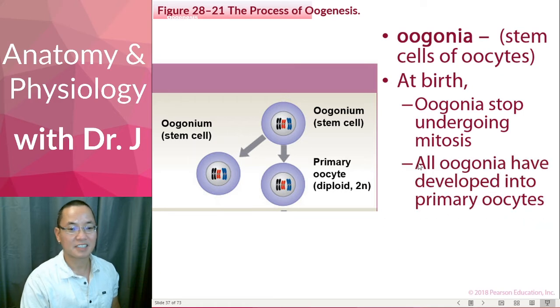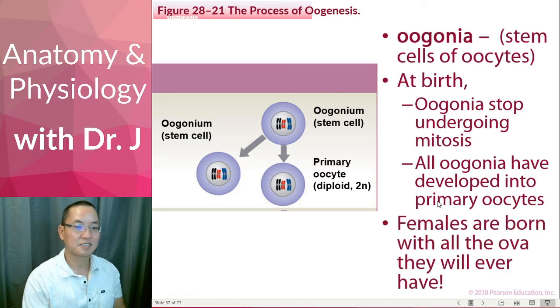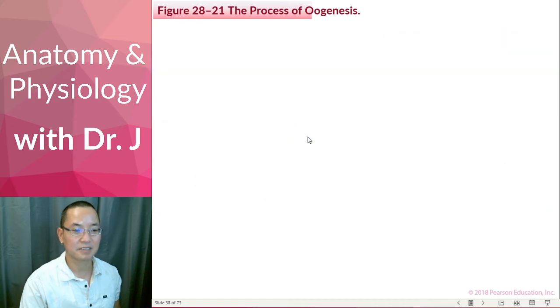So by the time a girl is born, all the oogonia have developed into primary oocytes. So this is a point of no return. These primary oocytes cannot undergo mitosis to reverse and become oogonia. Again, this is the reason why women have a limited amount of ova, because if you stop mitosis, you stop cell division, and you can't get the replenishment.